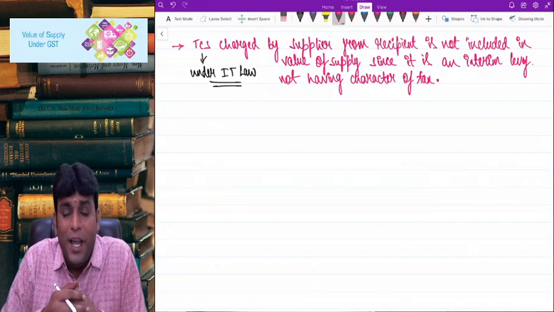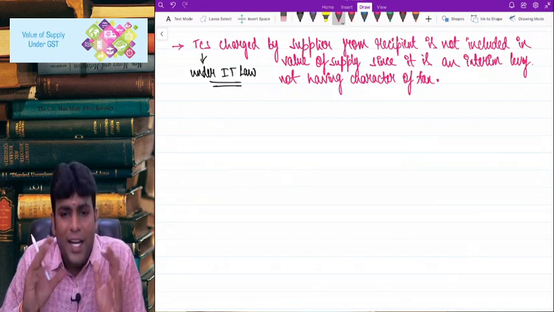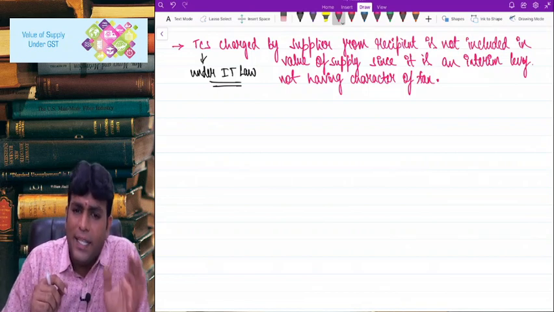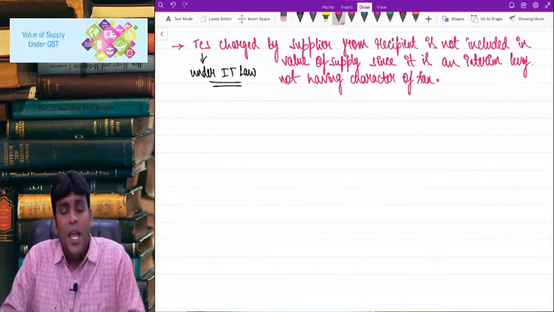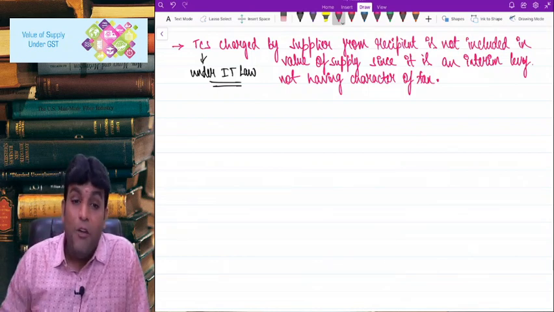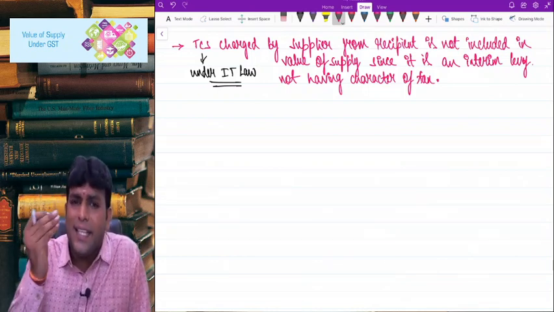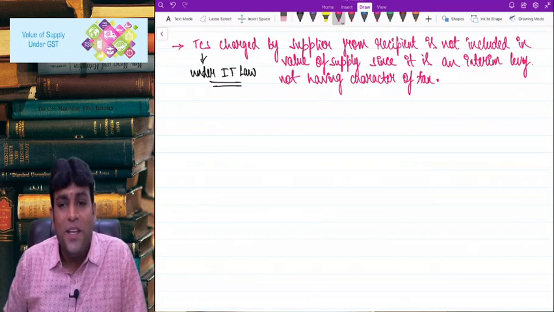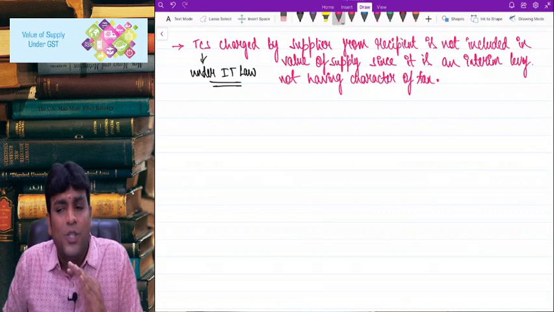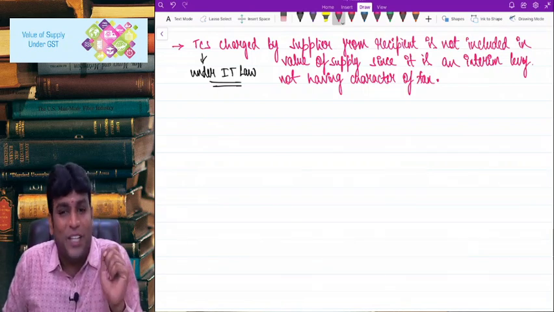Obviously common sense point, because for example, when a car is sold for 20 lakh rupees, the car dealer will also collect 1% as TCS under income tax law. That 1% collected by car dealer and paid to the government will again become TCS credit to the recipient. So that is why they clarified that it is only an interim levy which is not having the character of tax.